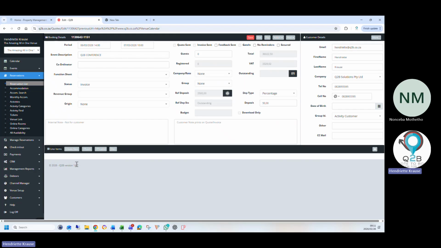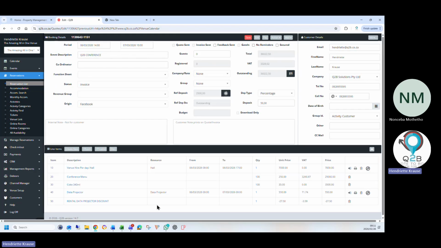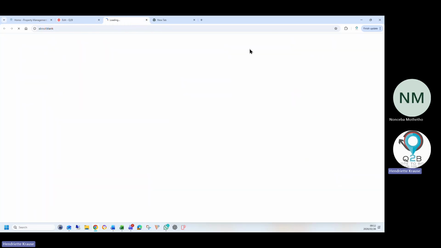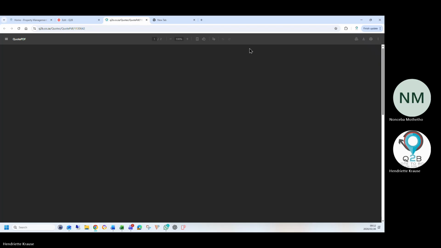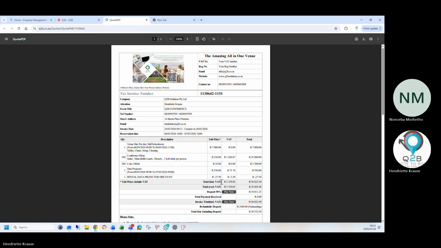And it applies a discount line to the booking with the minus of that 5% on the rental of the data projector. Your invoice will look like this then. And there's all your stuff that you've booked out.